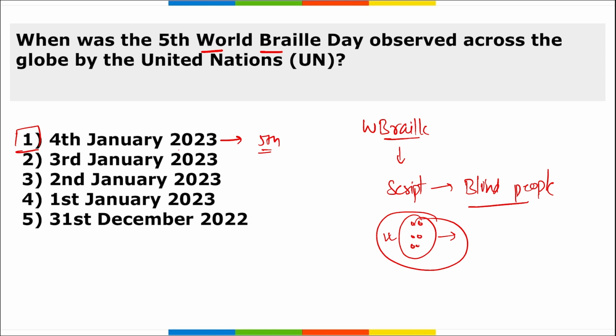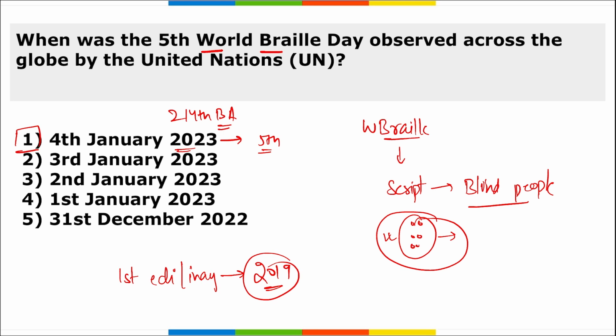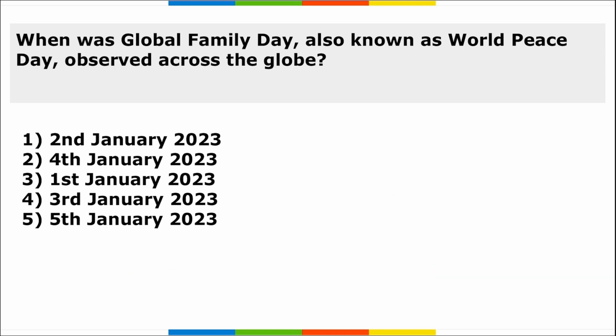And remember, this year in 2023 it was the 214th birth anniversary of Louis Braille. The inaugural edition of this World Braille Day was observed on 4th of January 2019. So that means the first time it was observed was in 2019.